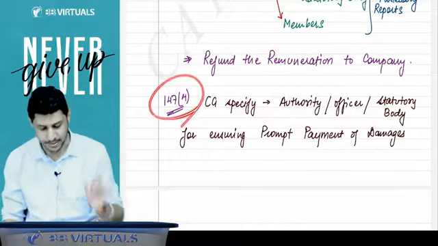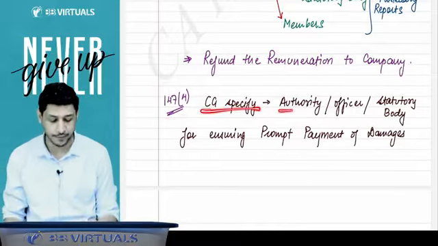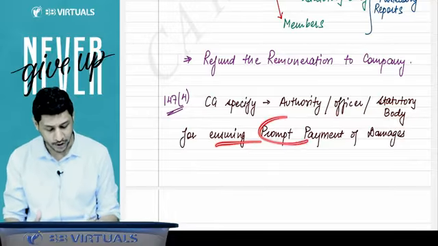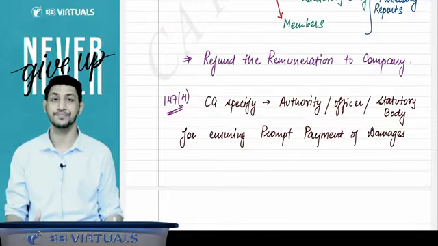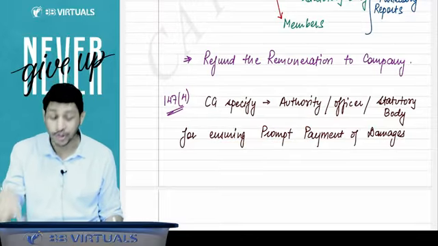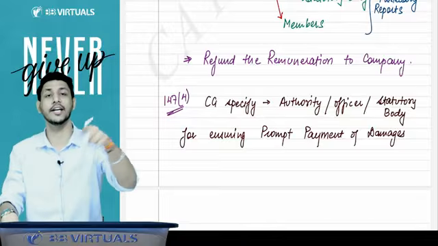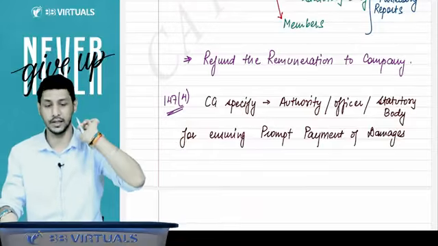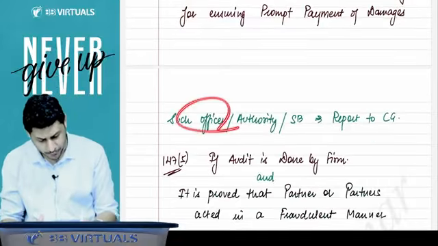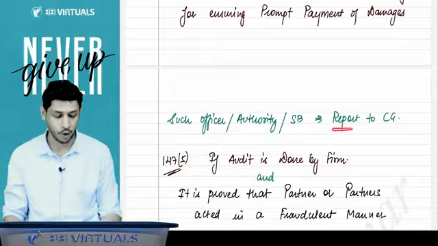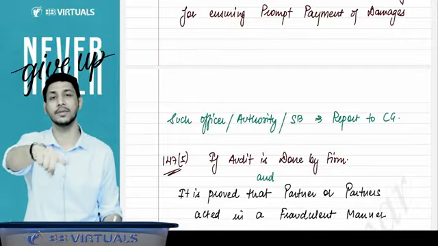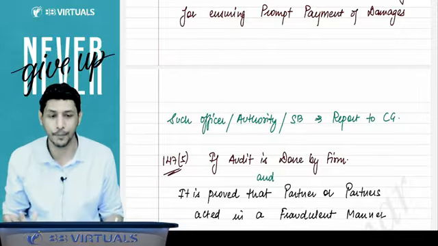Section 147 subsection 4 says that the central government will specify an authority, an officer or a statutory body for ensuring the prompt payment of damages. That is, they ensure that the auditor who has done the default will be paying the damages to the person affected. Got it, sir. Such officer, authority or statutory body will report to the CG after ensuring that the payment of the damages is made by the auditor to the concerned person.